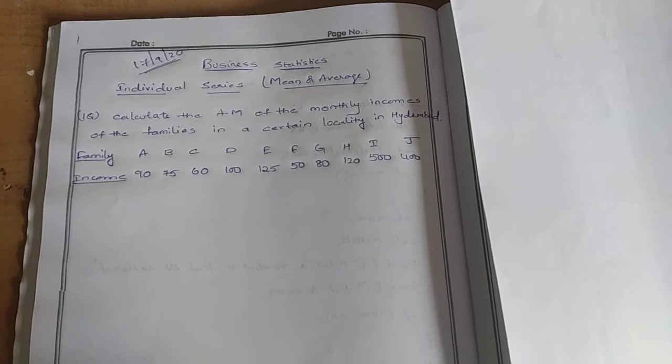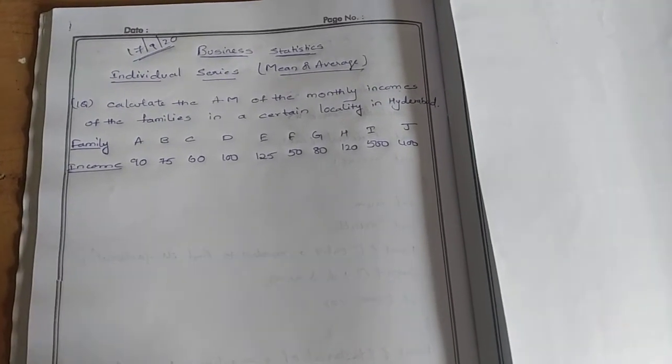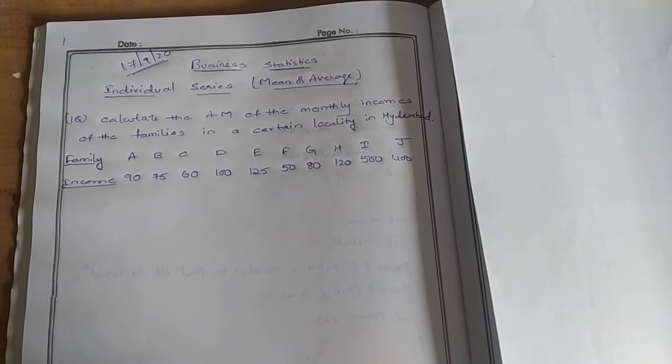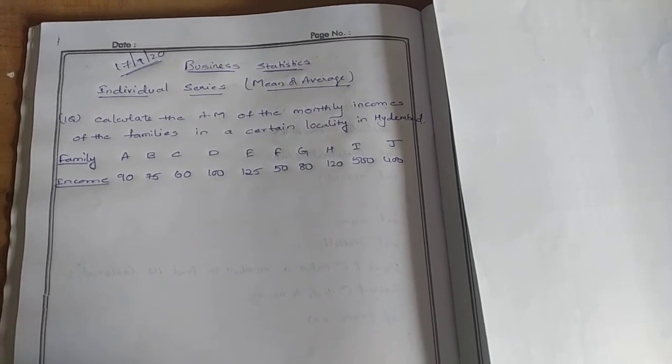Calculate the arithmetic mean, or average, or mean, it is all the same, of the monthly incomes of the families in a certain locality in Hyderabad. In a locality, or an area, they have taken data relating to the families' income. Here A to J, total 10 families' incomes are taken, each individual family's income.